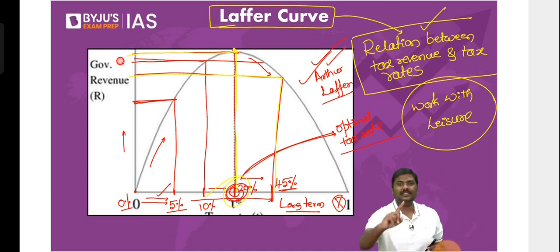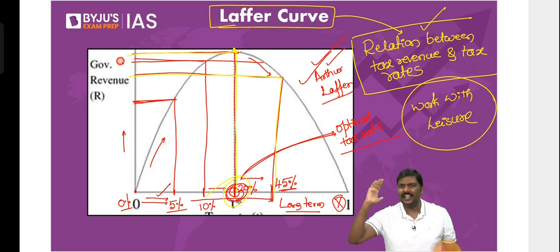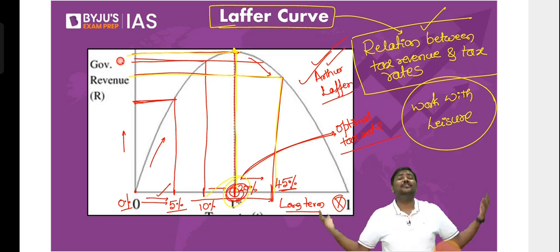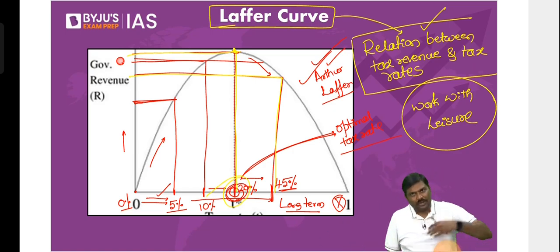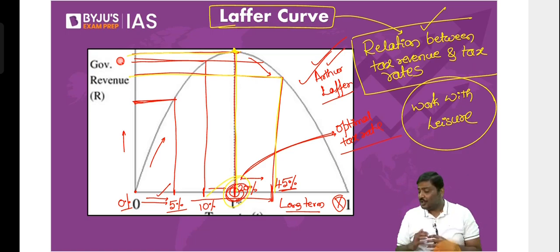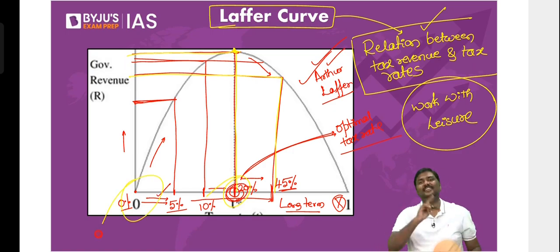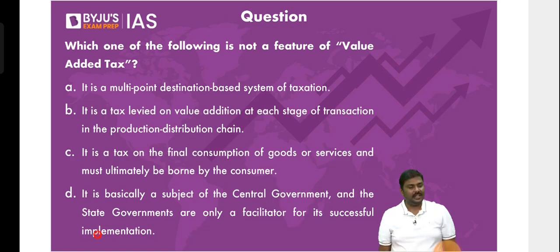And second problem is, let me start with a question to you people. Is it the only tax rate which will affect the government revenues, or is there anything else also? Have you understood my statement? Is it the only tax rate which will have an impact on the tax revenues of the government? No, there are so many factors. Imagine government of India might have a corporate tax rate of 40%, but if there's a pandemic, do you think government will collect higher tax revenues or lower? Lower tax revenues. So there are so many internal as well as external factors which will have an influence over the tax revenues, not just the tax rate. So these are some of the problems related to the idea of a Laffer curve. Done? Okay. So this is the discussion related to taxation.